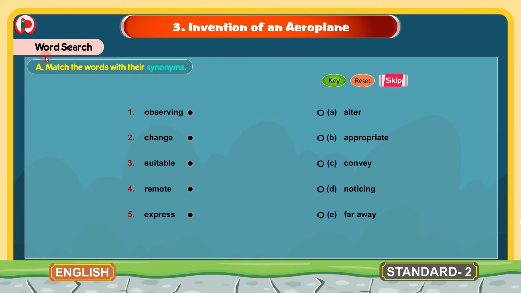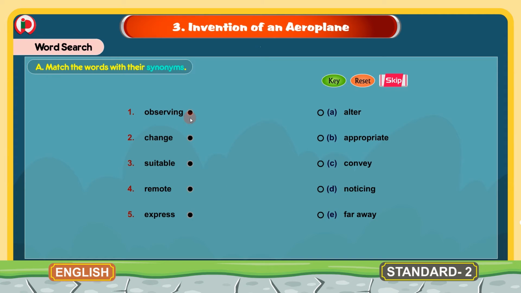The next section here is word search. In word search, the first bit A, match the words with their synonyms. Synonyms are the same meaning words. Now here we are given some words and we have to match these words with their synonyms. These are the synonyms. First, let's read the given words here.